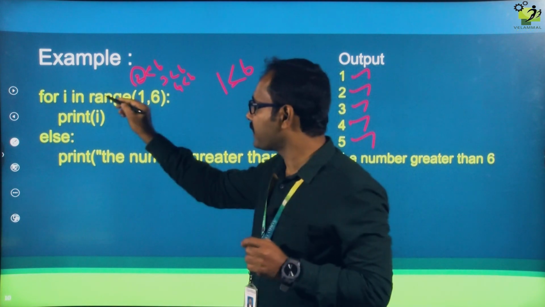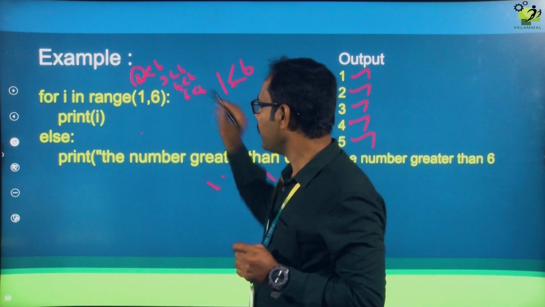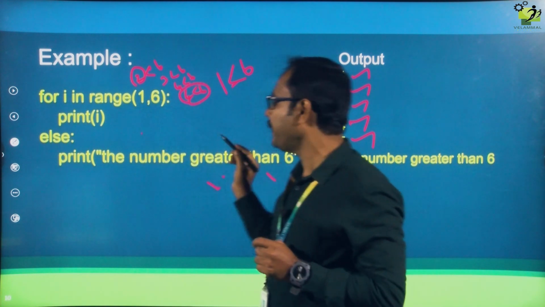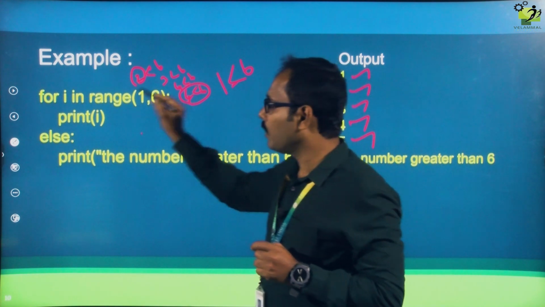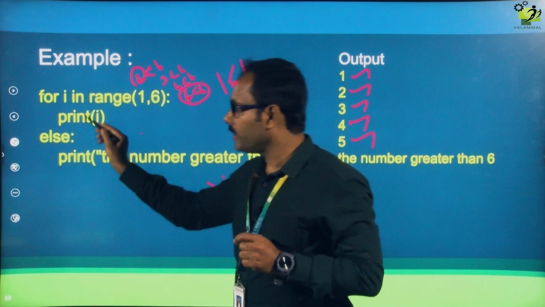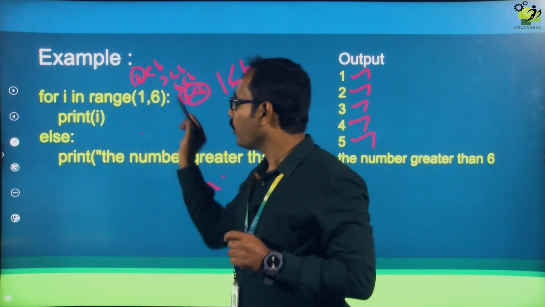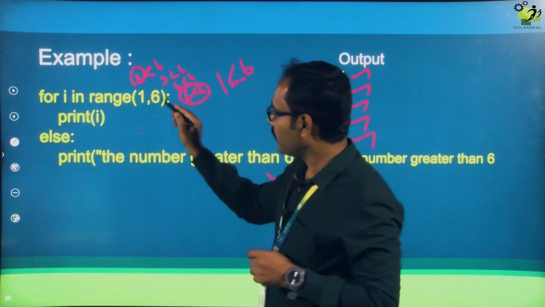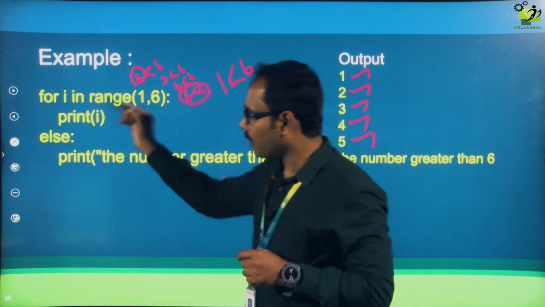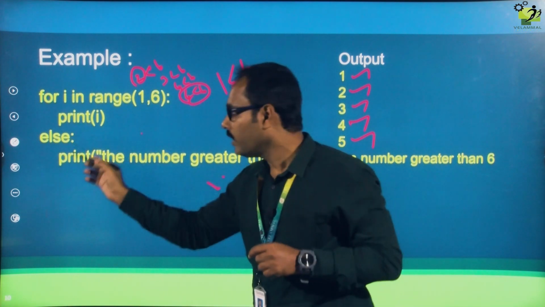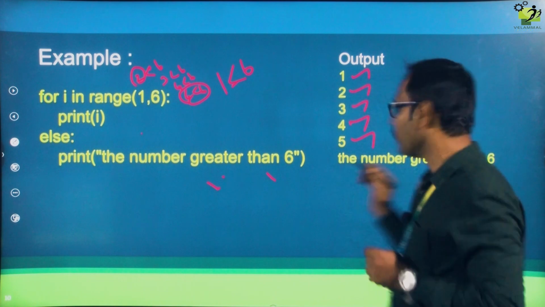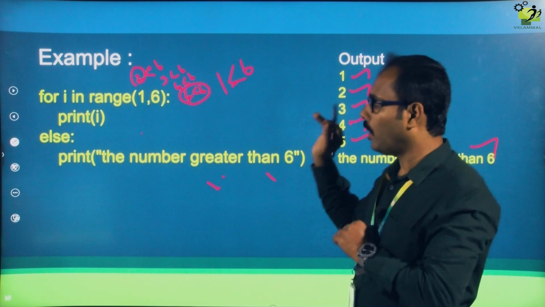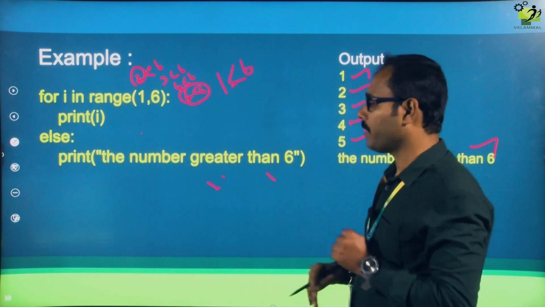Now i value becomes 6, and 6 is not less than 6. The condition is false, so it will not come to print i. When the condition is false, it will go outside of the for loop. This print statement is inside the for loop. This else part is outside the for loop. So when the condition is false, it will come out of the for loop, go to the else part, and execute this line, the number greater than 6. So it will get printed. This is how to print some range of numbers by using the range function.